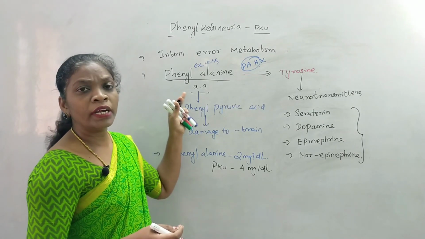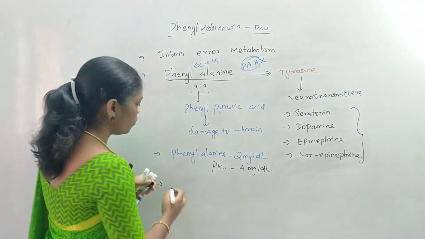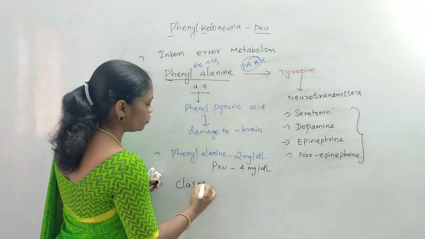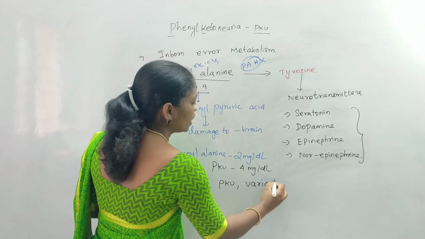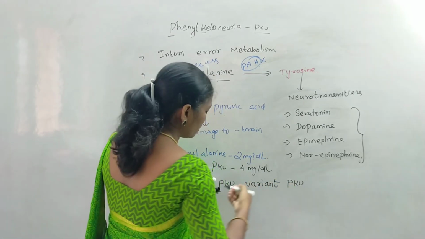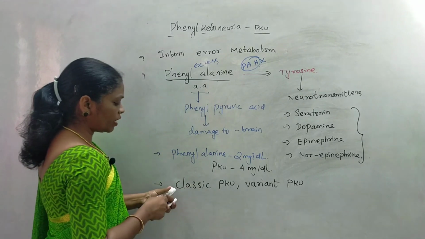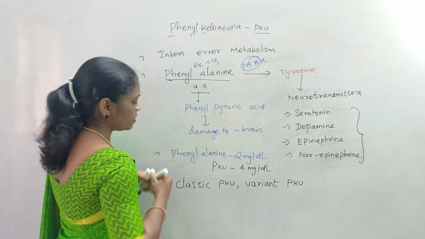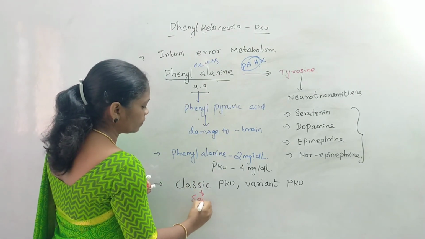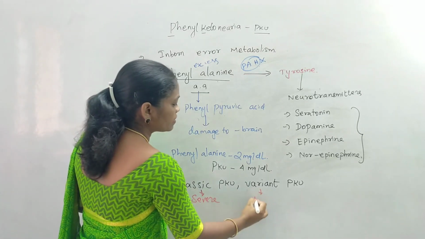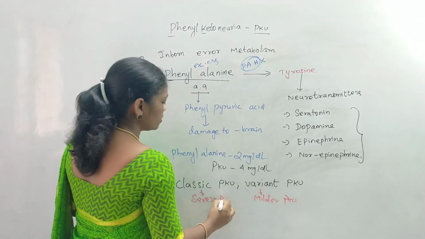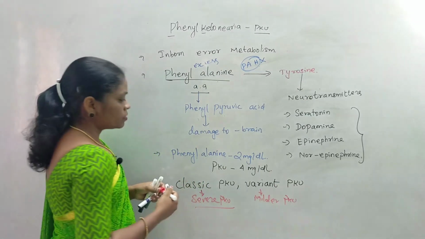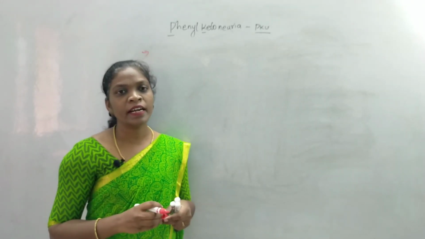This phenylketonuria disease will exhibit in two forms. One is known as classic phenylketonuria, that is classic PKU. Another one is known as variant PKU, that is variant phenylketonuria. This classic phenylketonuria is the severe form of phenylketonuria, and variant is the milder form. So phenylalanine is increased inside our body.